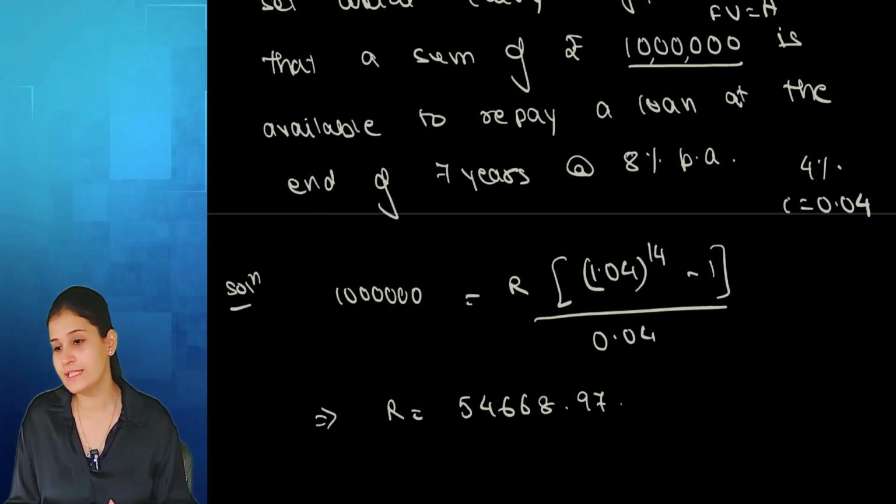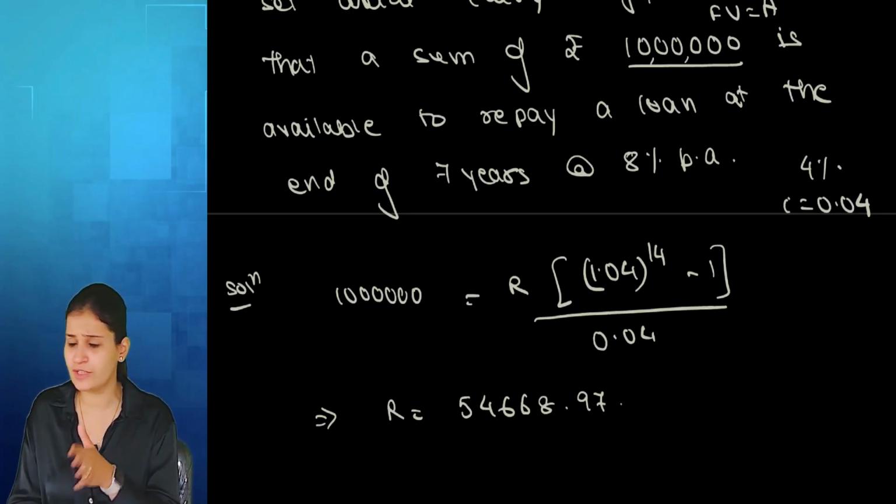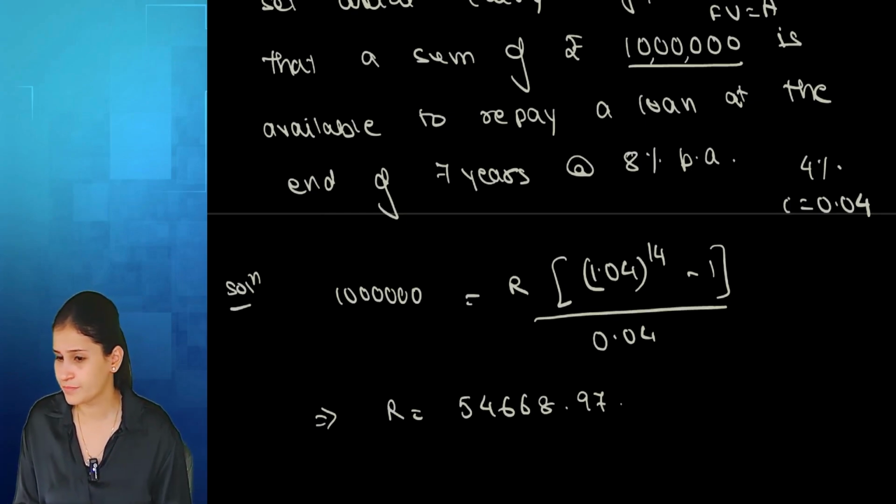So ma'am, whenever there is a fixed purpose, we are talking about sinking fund. In sinking fund, we are always going to apply the formula of future value ordinary annuity. But if they would have specifically mentioned somewhere that no, the payment starts from today, then apply future value annuity due formula. Done?